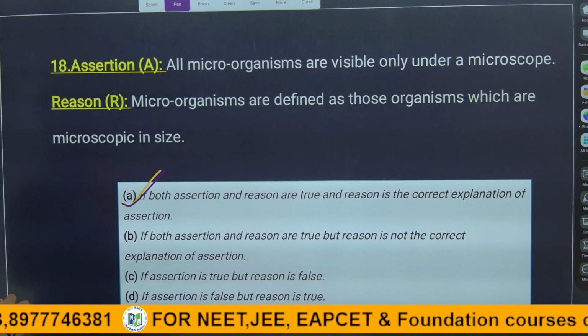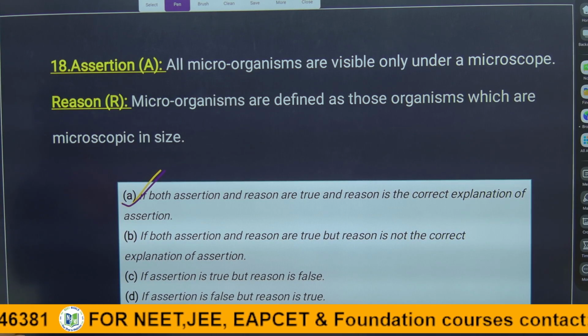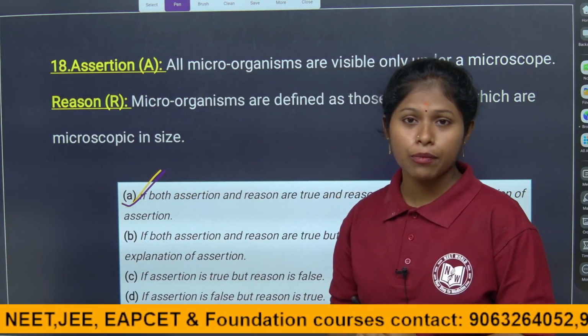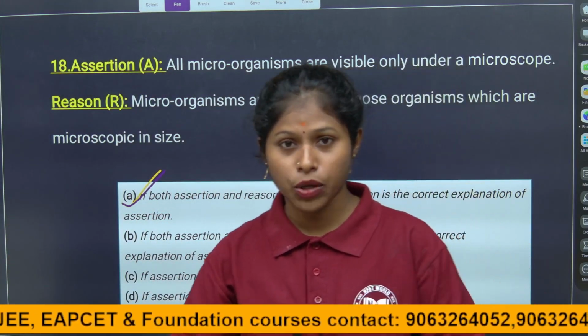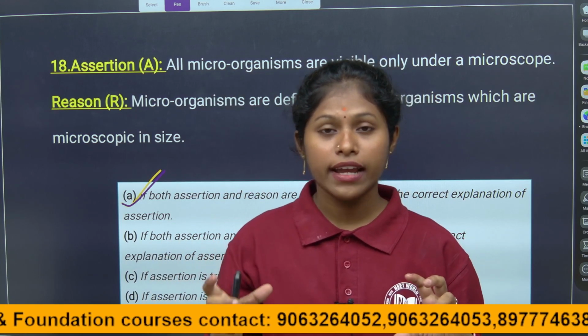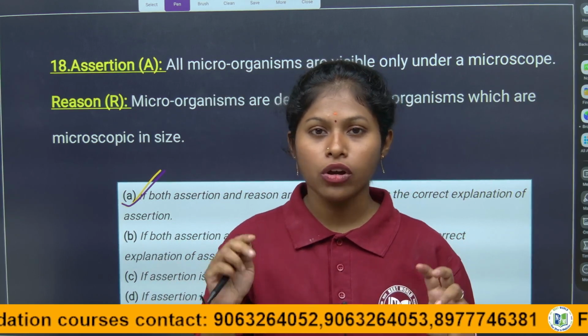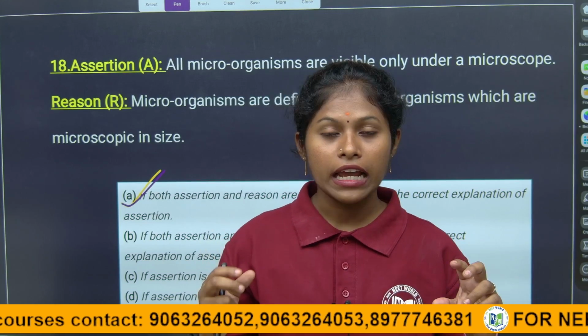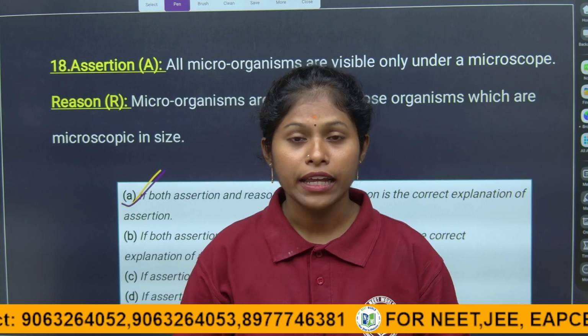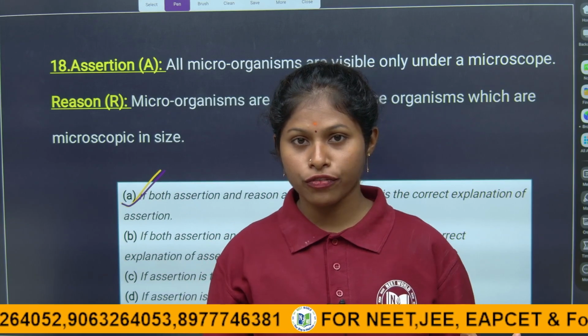These were the assertion and reasoning questions from the chapter Microorganisms: Friend and Foe. I hope you are all clear about how to analyze assertion and reasoning questions. First we have to analyze the assertion, whether what they have given is actually true or not, and check it. Then we check whether the reason is related to the assertion, and whether it is true or false.